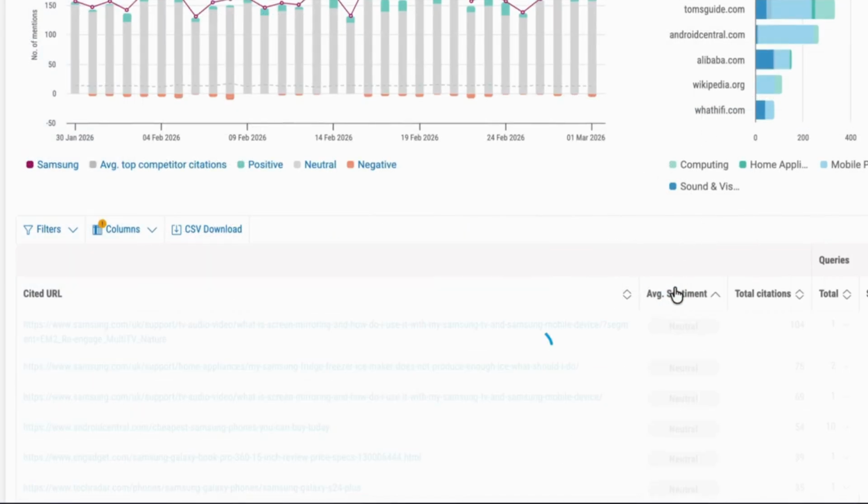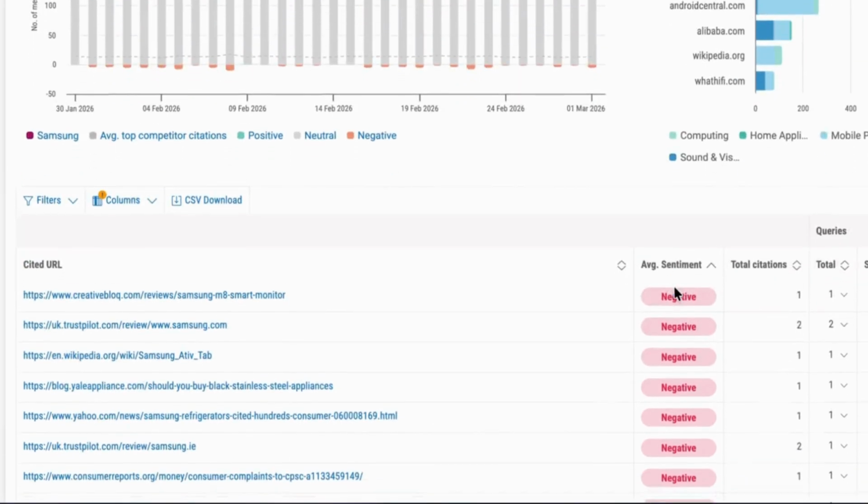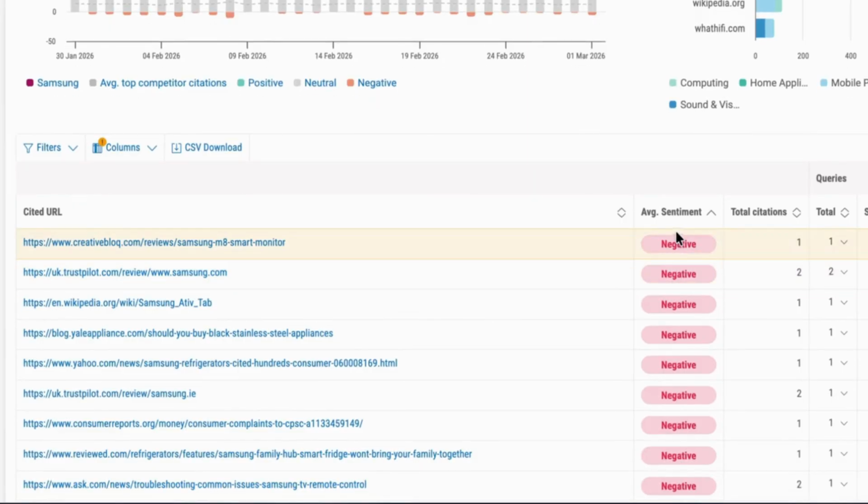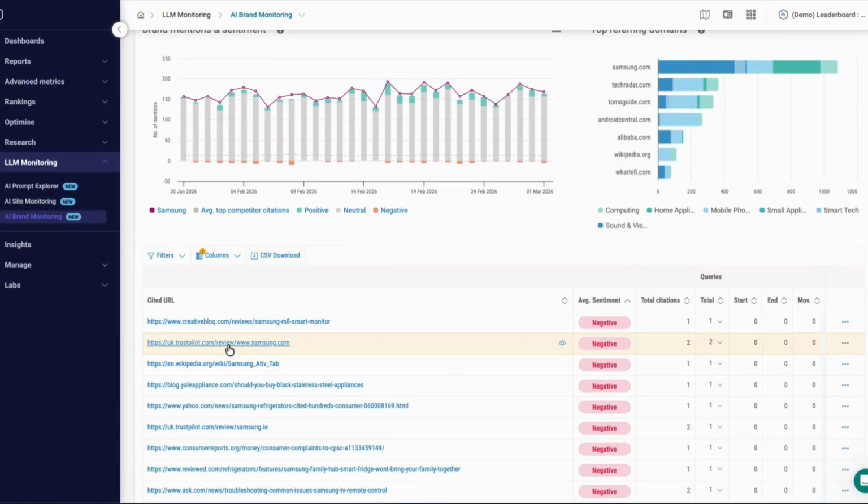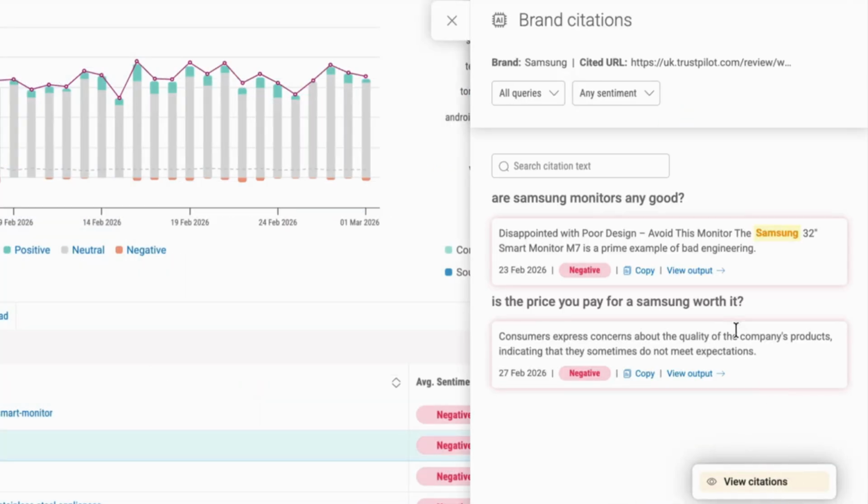Now, if you want to dig in to the actual citations around that, and I wanted to look at some of the negative sentiment, I could go here, see trustpilotuk.com. I can see there's a review on Samsung. I can open that up and I see exactly the point where that negative content was said about this particular brand.